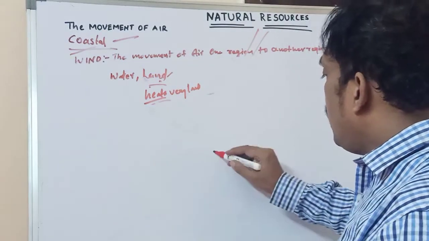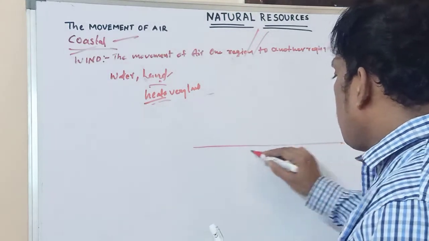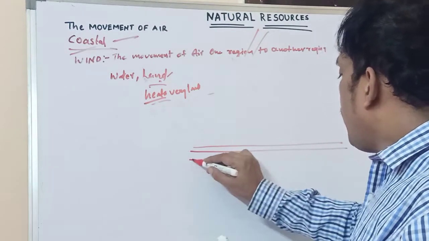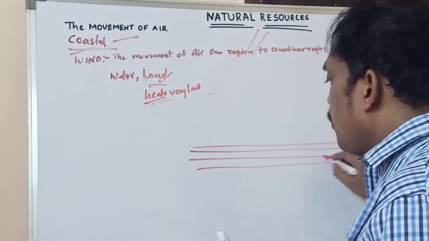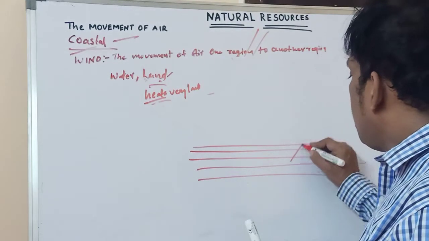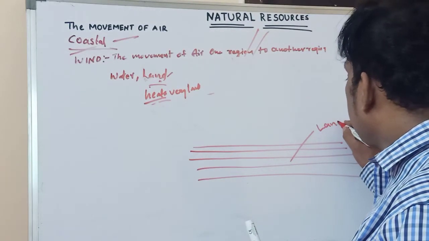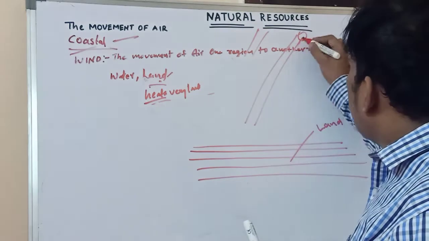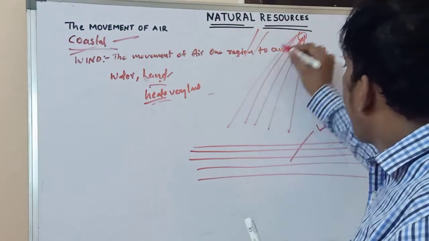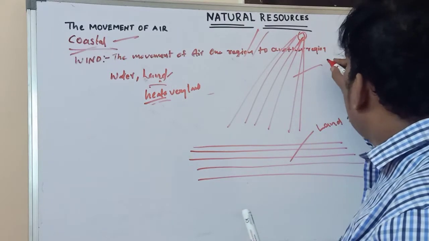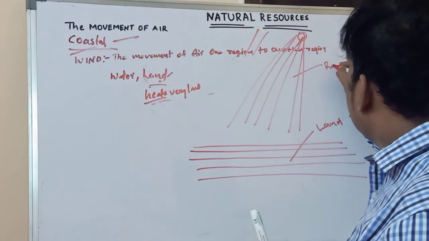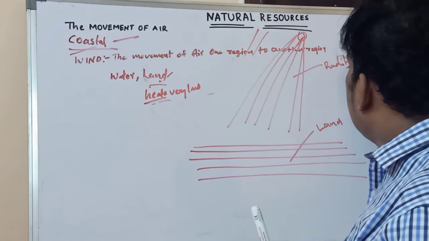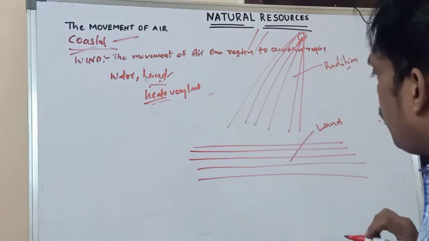For example, this is a land. This is just an example; I'm drawing a rough diagram. This one is land. Sun rays, radiation, ultraviolet rays.